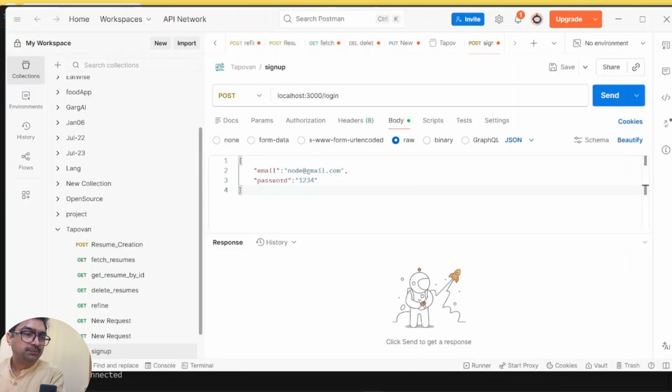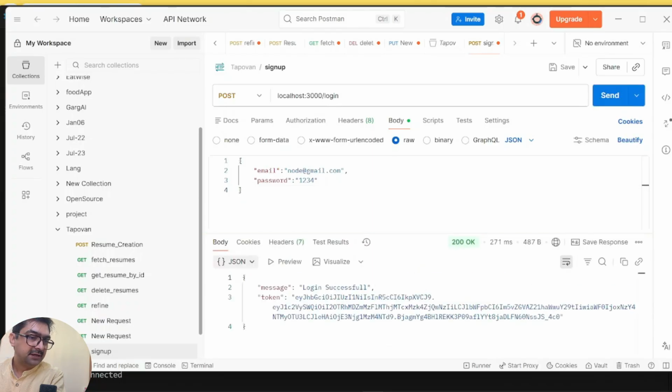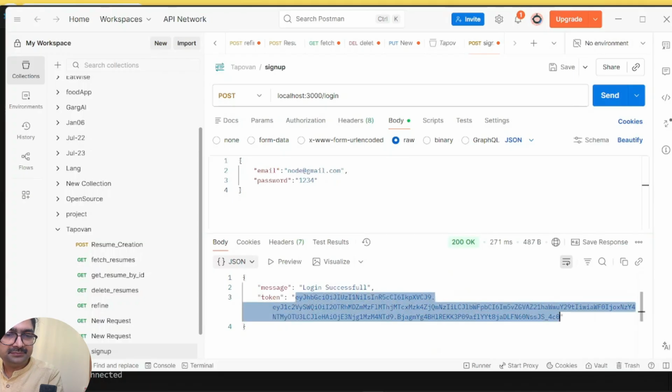Now let's come to Postman again and test our endpoint. So we are hitting our login route. We have the server running. The email and the password is placed. Hit the send button and we see the login successful and the token also. Let's copy the token. Let's head over to JWT IO.